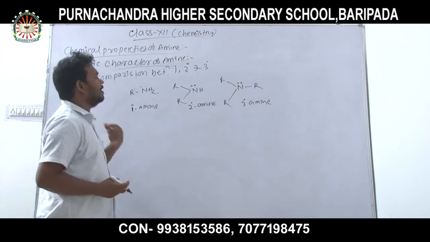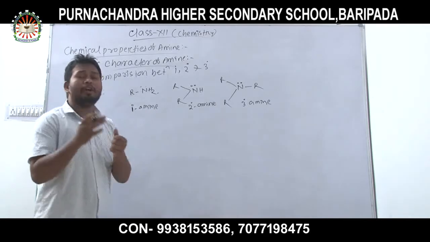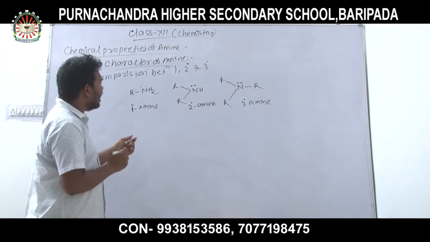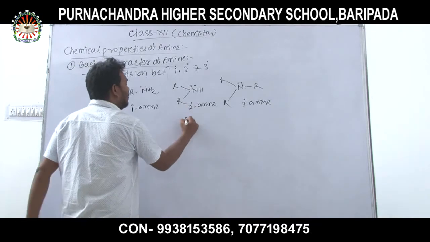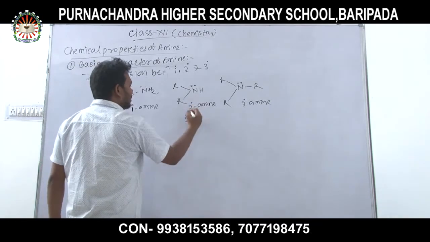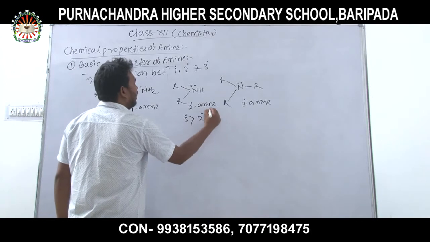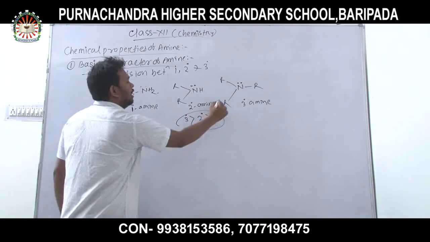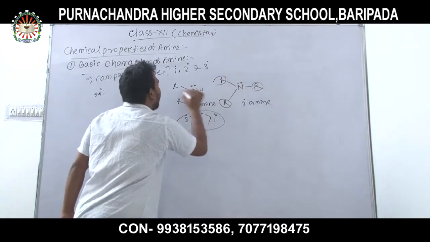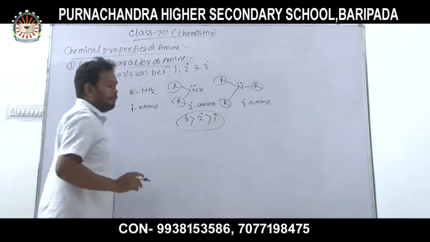So according to the concept, the 3 degree amine is more basic than the 2 degree amine, and than the 1 degree amine, due to the presence of more alkyl groups.